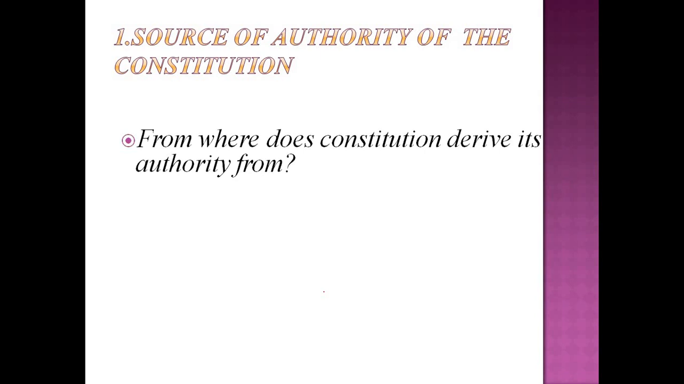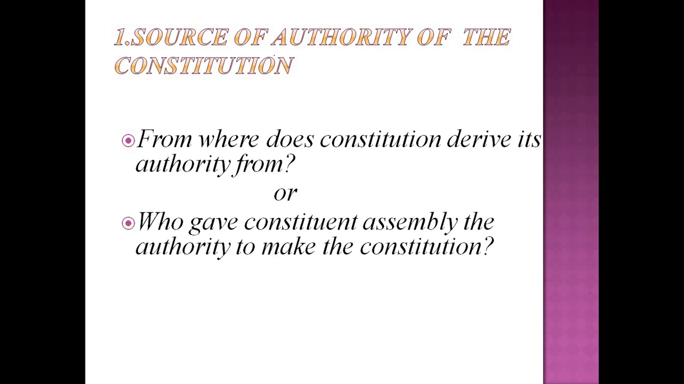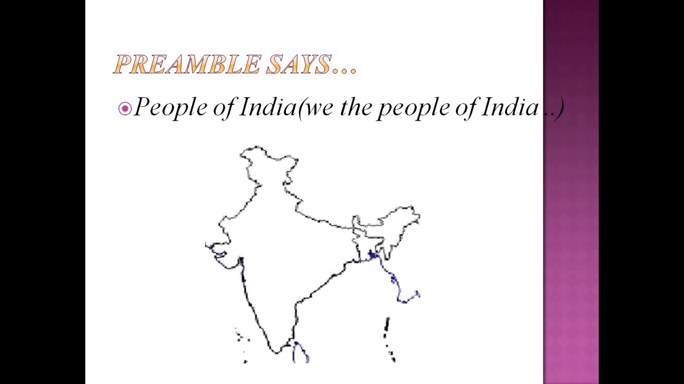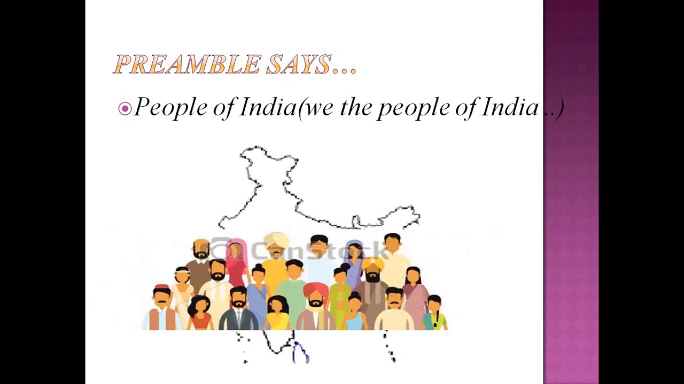The first one is regarding the source of authority of the Constitution. Let's ask ourselves a question: from where does the Constitution derive its authority? In other words, who gave the Constituent Assembly the authority to make the Constitution? The preamble has the answer for you. It says people of India. The people of India authorized the Constituent Assembly to frame the Constitution. In other words, the Constitution derives its authority from the people of India. That's why we have the phrase, we the people of India, having solemnly resolved to constitute India into a sovereign, socialist, and so on and so forth.